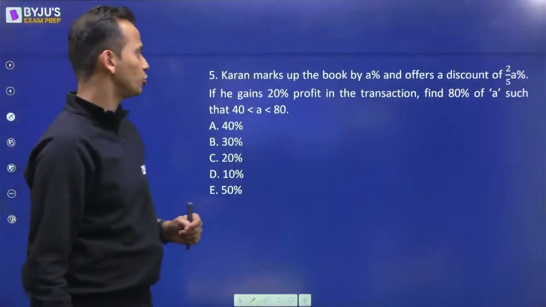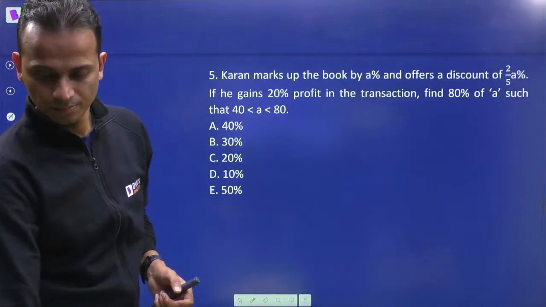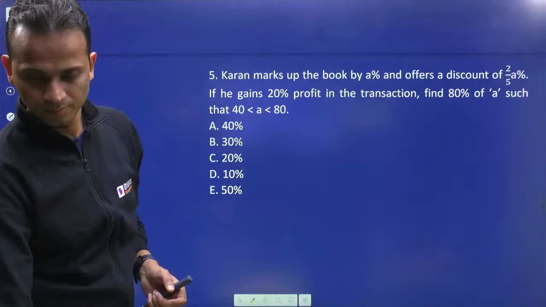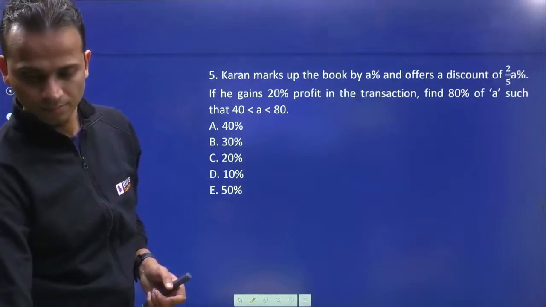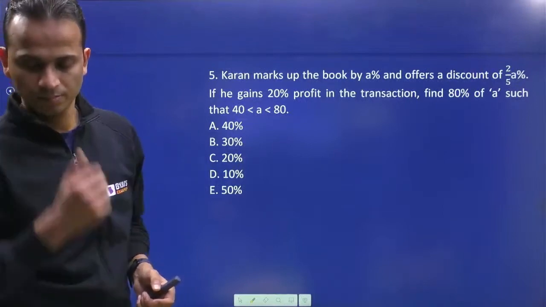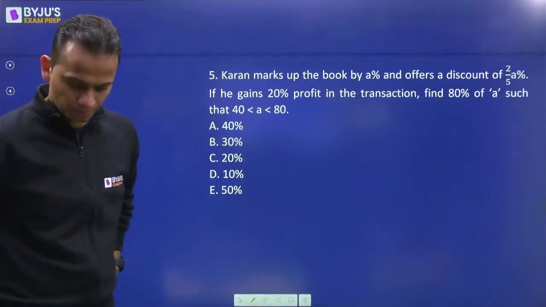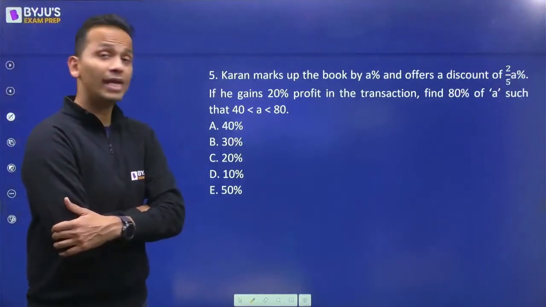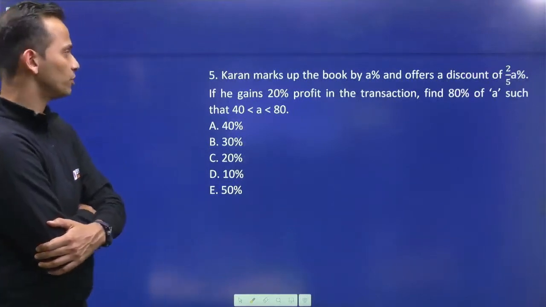Let's move on and look at question number 5. Karan marks up the book by A% and offers a discount of 2A upon 5%.